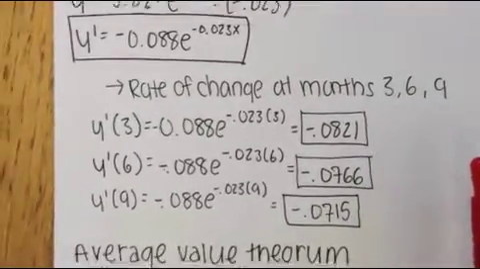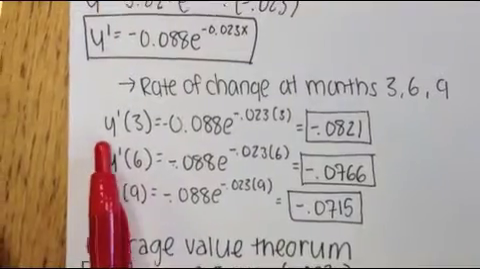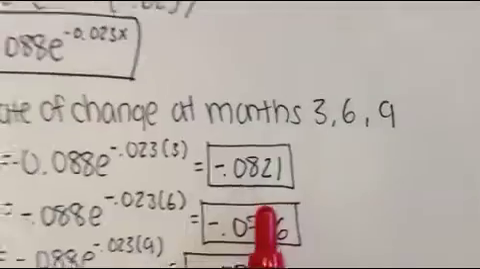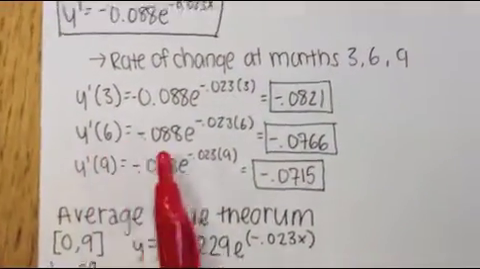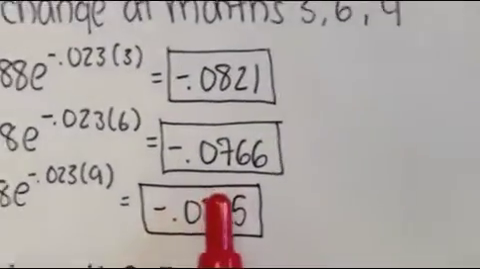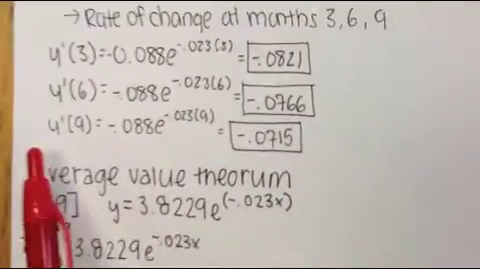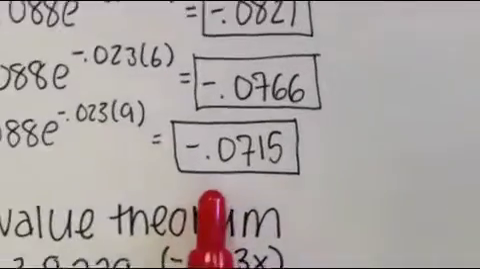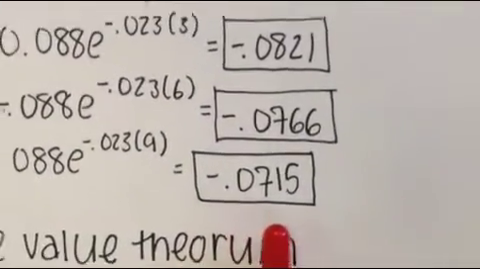By plugging in months 3, 6, and 9, we were able to find the rate of change at these points. For month 3, we found that the rate of change was negative 0.082. For month 6, the rate of change was negative 0.0766. For month 9, the rate of change was negative 0.0715.